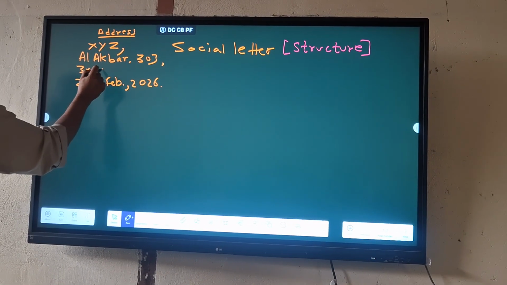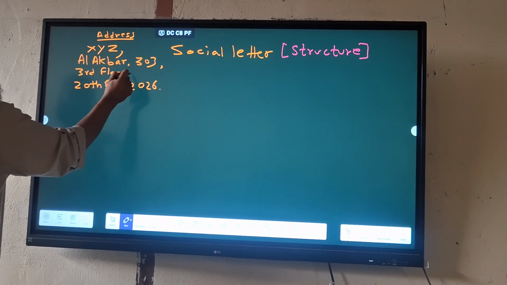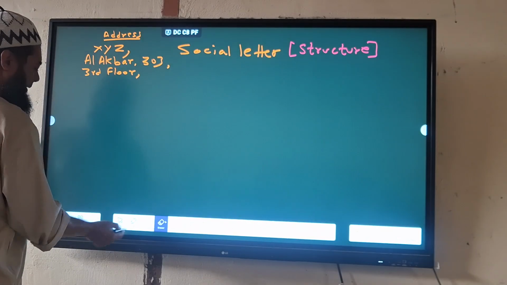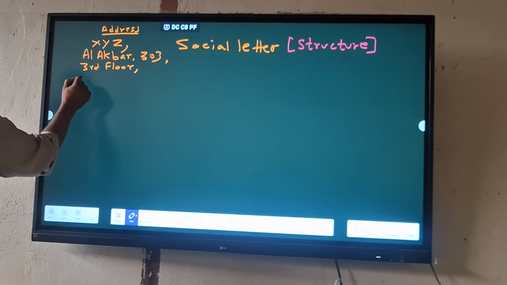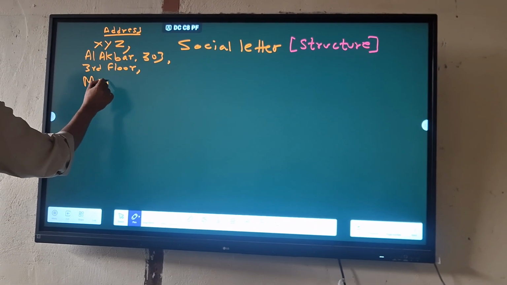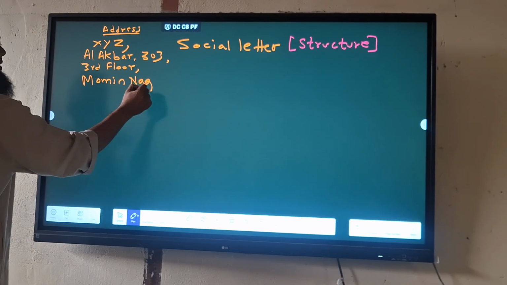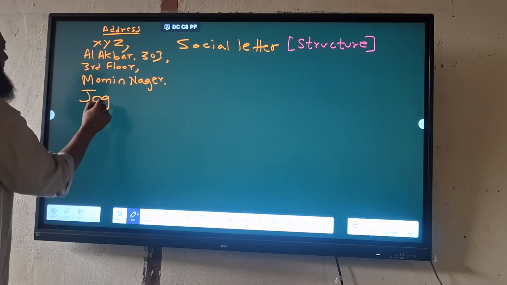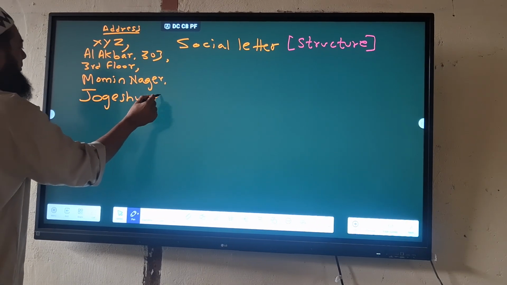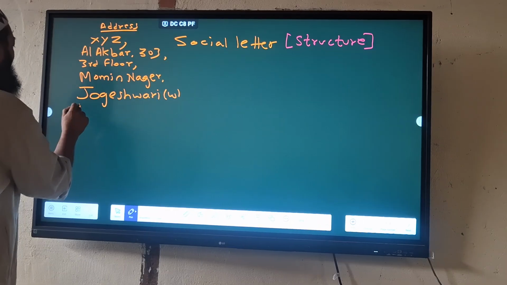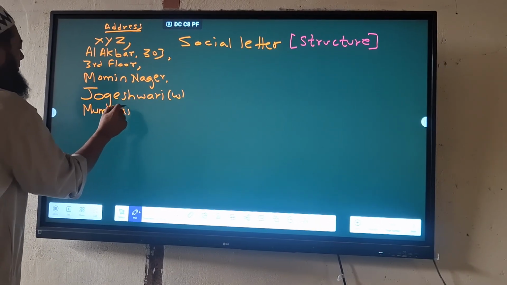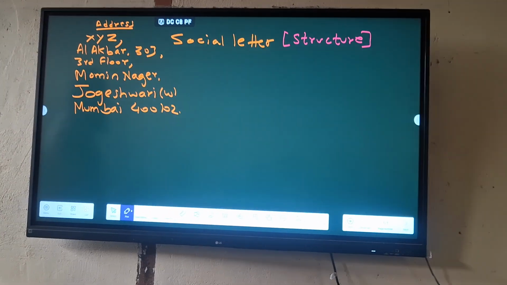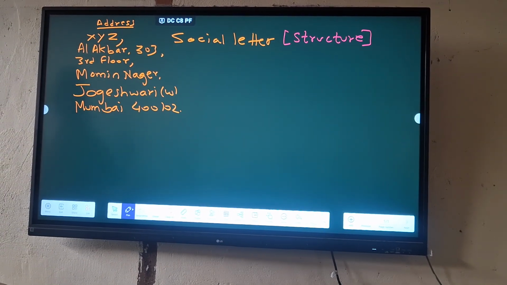We write third floor, then comma, and then again I will write here Momin Nagar. And finally, I live in Jogeshwari West, and then Mumbai 400102.